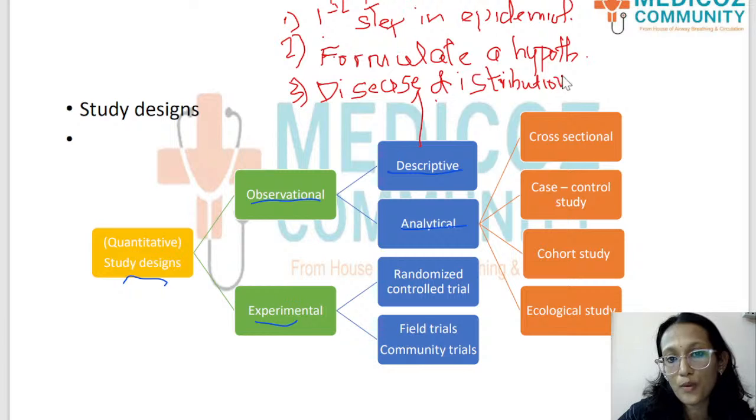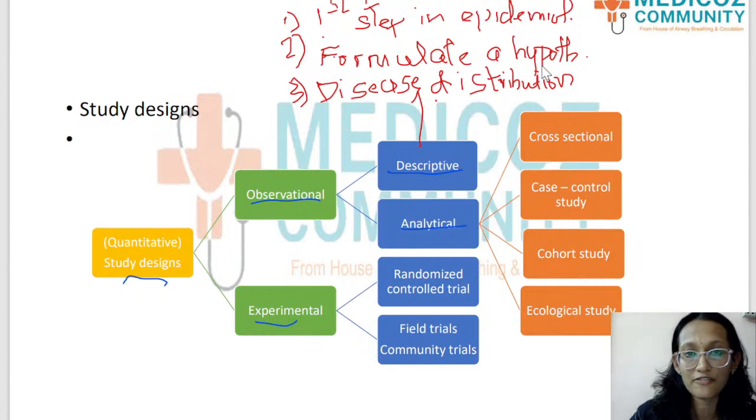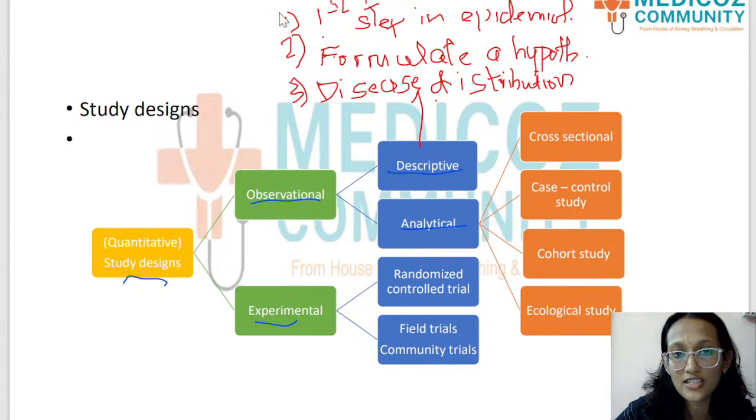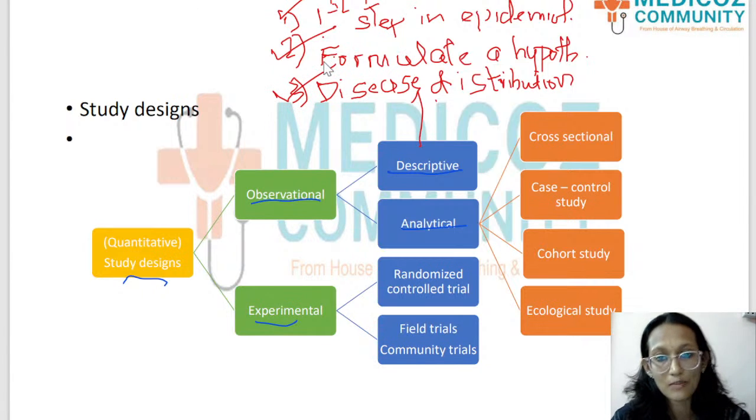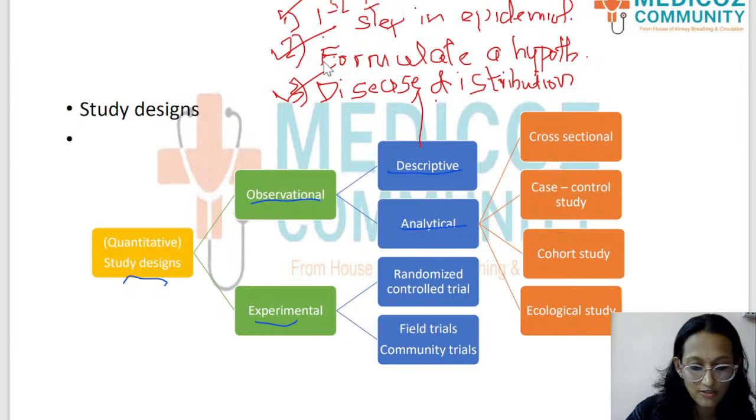Okay, so the 3 points about descriptive studies. The first one is that it is the first step in epidemiology or in any epidemiological study. The first step will be a descriptive study. Second point is that a descriptive study helps to formulate a hypothesis. And the third point about descriptive study is that it helps in identifying disease distribution. Okay, those are the 3 important points about descriptive studies.